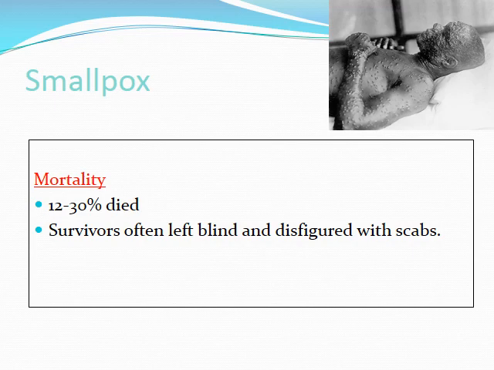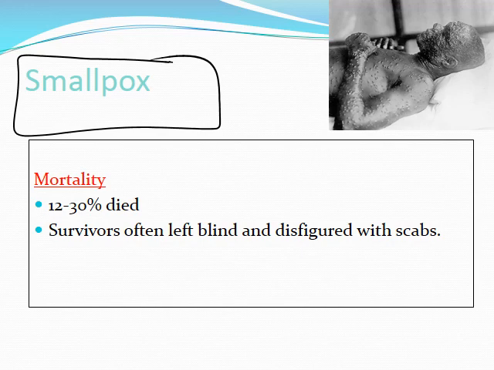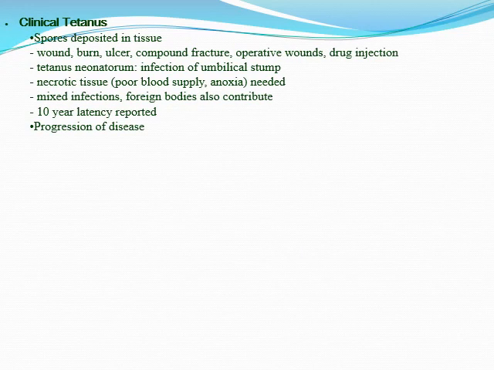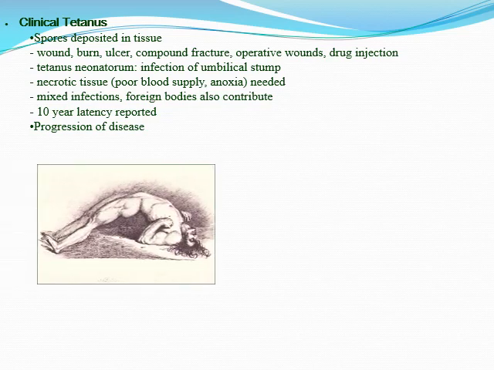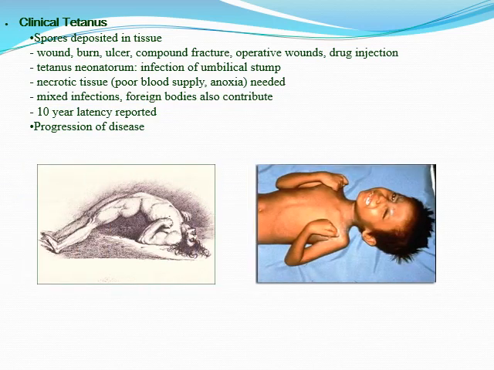There are some diseases. For example, smallpox had a mortality of about 20 to 30%. Survivors were often left blind and disfigured with scabs. Clinical tetanus: spores deposit in tissue from a wound, burn, ulcer, compound fracture, operative wounds, drug injection, neonatal infection of the umbilical stump, and many others. These are some of the diseases for which vaccination is used.